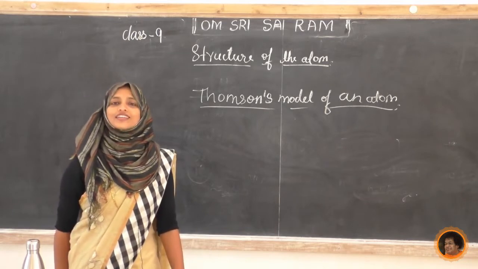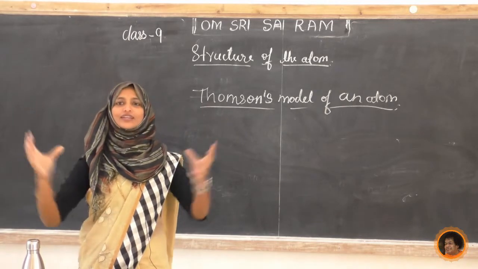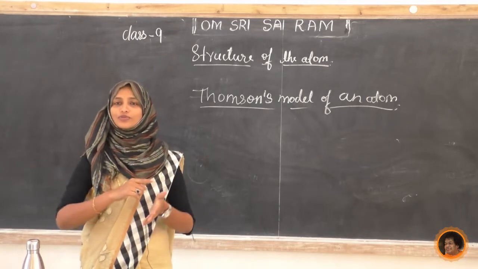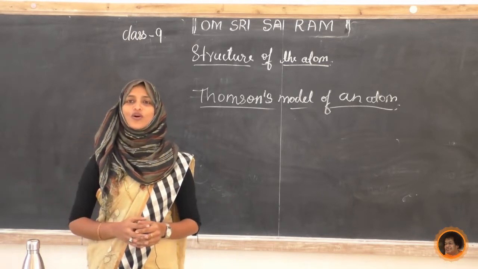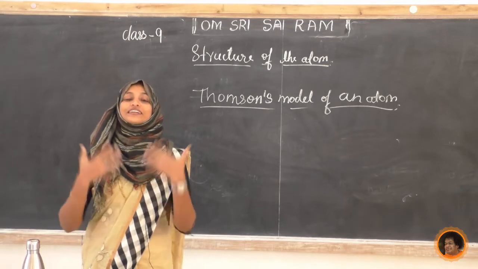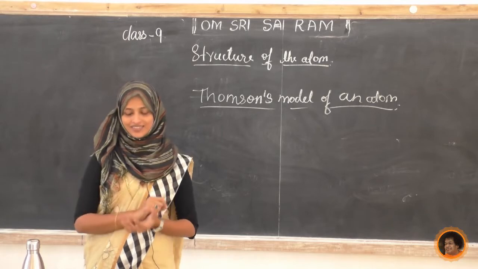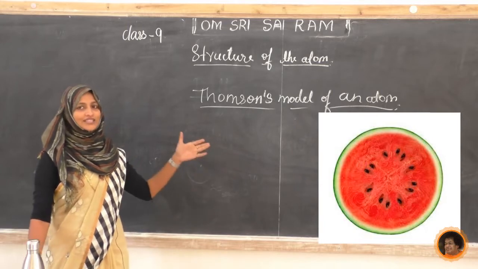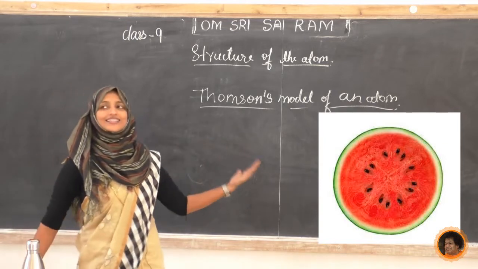Or else one more idea I will give you, student. Just think of a watermelon. Not a full watermelon; you have to cut the watermelon into two halves, circularly, not like this. Circularly you have to cut, and now you have two pieces of watermelon. Just imagine and tell me now what are the different things you can see in this watermelon. Yes, one is the seeds. Just imagine this is one small photo of this watermelon.